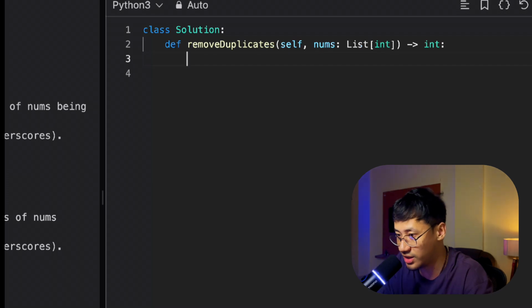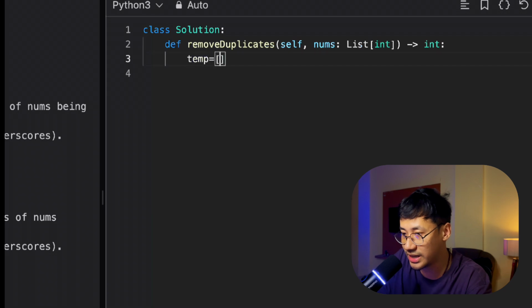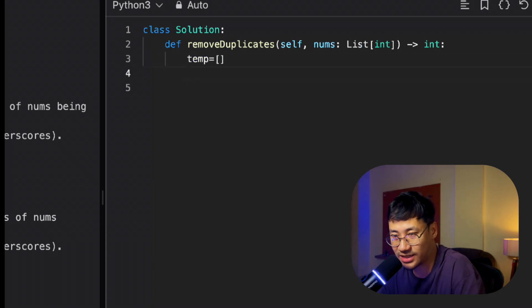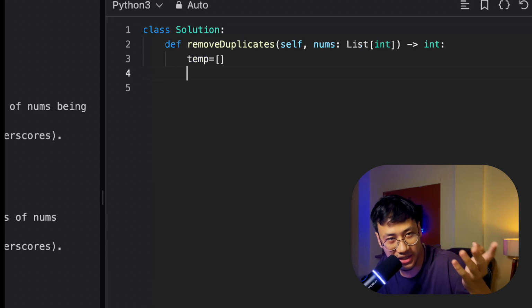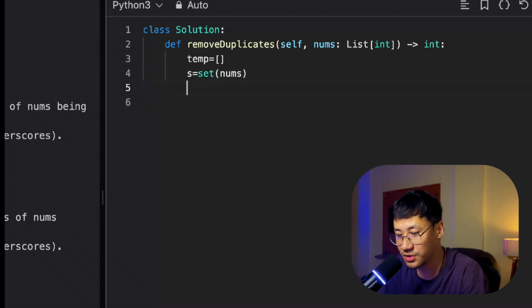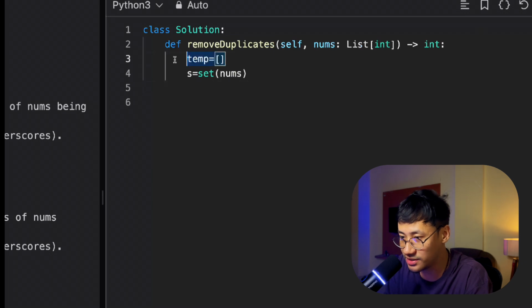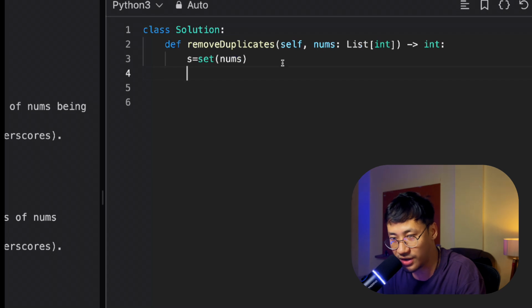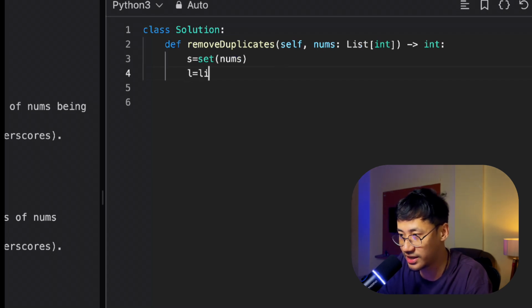So what I'll do is very intuitive. I'll take a temp variable just to store all the unique elements. Next I will take out a set. Set means all the unique elements, right? I told you the third approach is set. So s equal to set of nums. I'm taking out the set. After that, I don't need this temp directly here. I can just take it after I change it to set of nums. Then I will take one list.